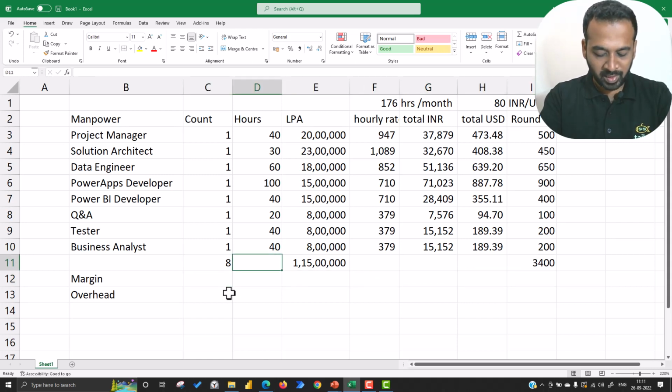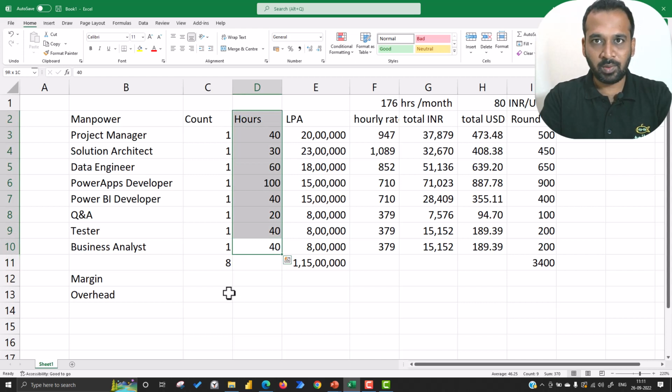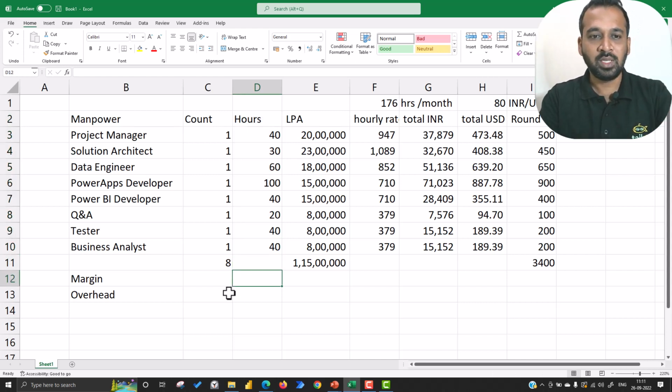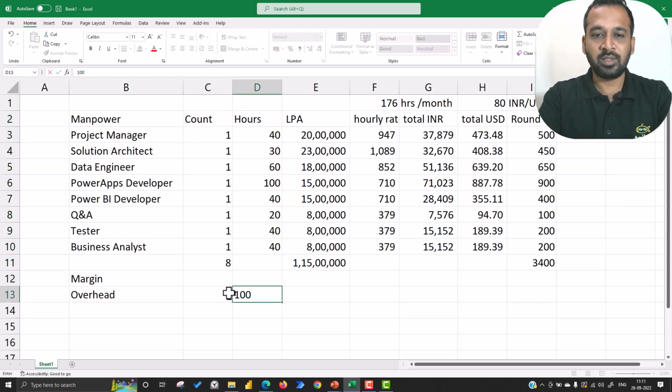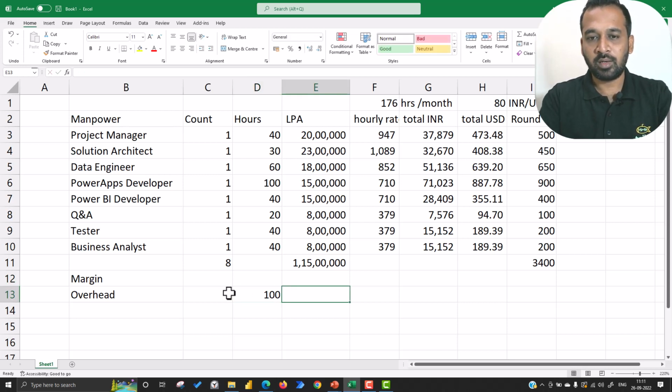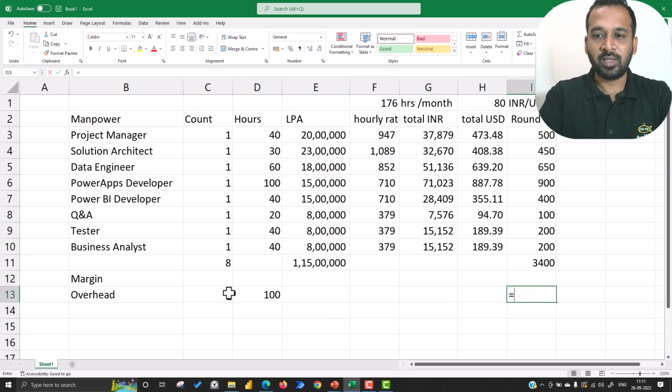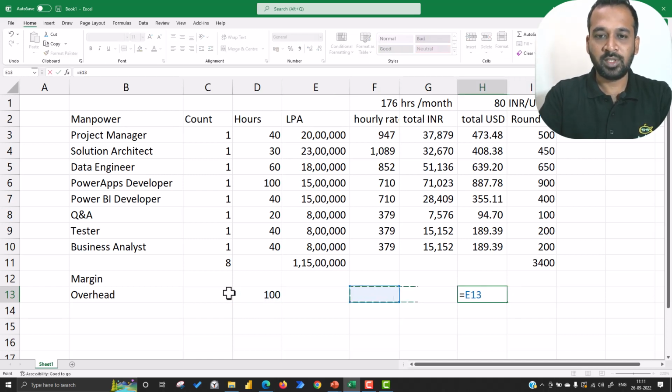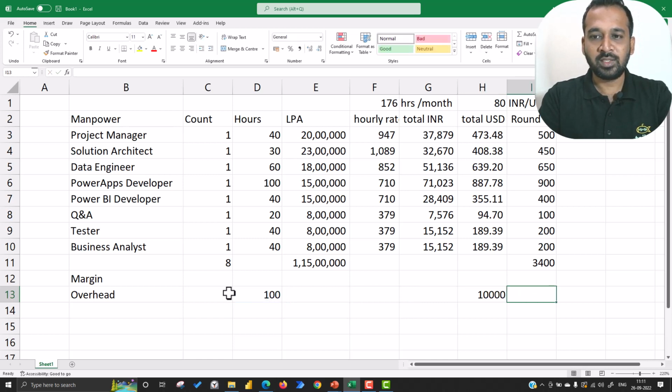The maximum they have planned is 100 hours here for Power Apps, that's the maximum for the resource. So we are taking 100 USD per hour, so it should be 100 into 100, right? So let me add it up here, 100 into 100. So this is 10,000 as an overhead cost, and I'm adding 10,000 here. And the margin, which is 20%, they want to set up the margin here.